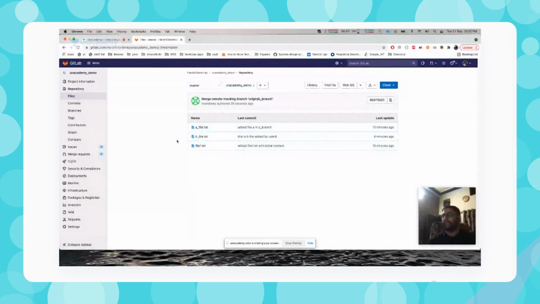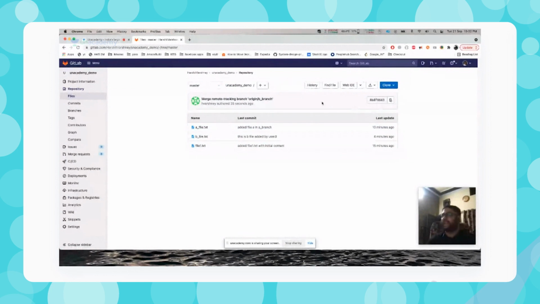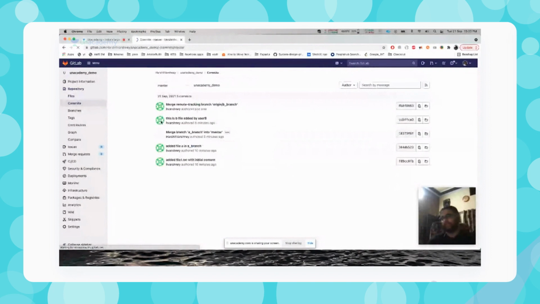Okay, you can see 3 files. Now let me just show you the commit history so that you can get an idea how we have developed till we have reached here. So you can see initially I have added one file, which is file1.txt in the master branch directly.